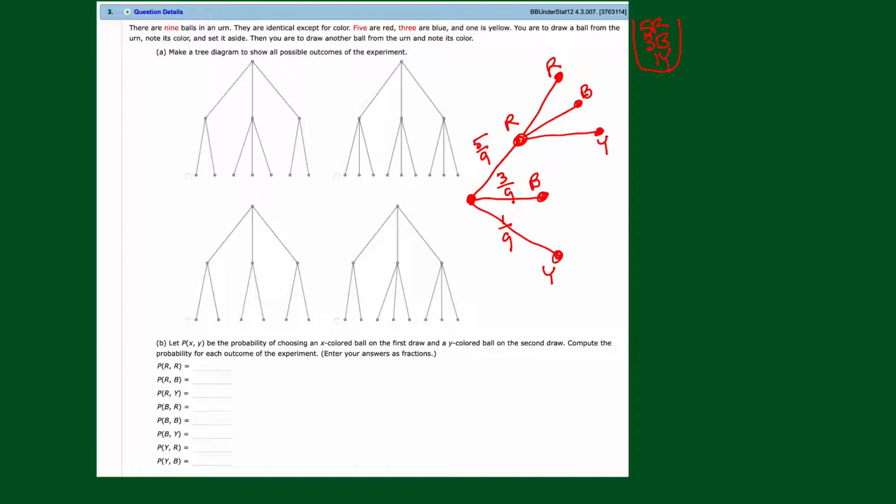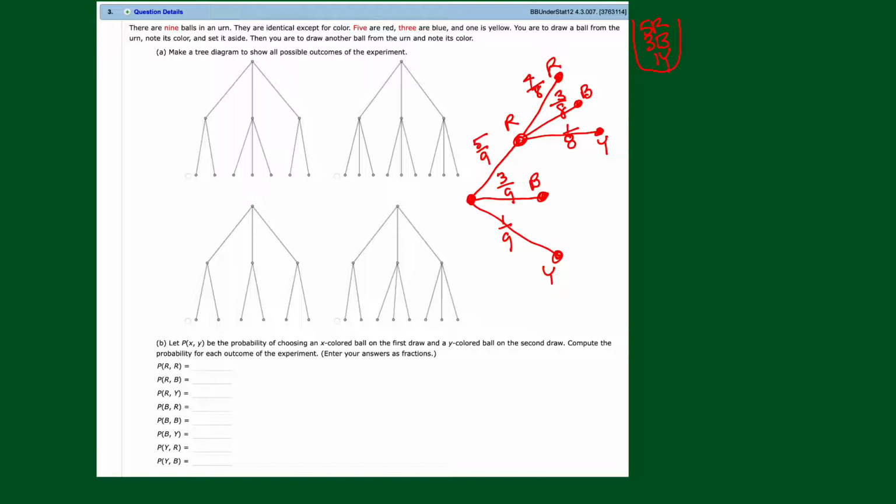What's the probability of getting a red? Well, there's 8 balls that are left, and we got a red on the first, so we left that out. So it's only 4 reds left out of 8 balls. Blue, there's 8 balls left, and we drew a red on the first, so there's still 3 blues in here, and there's still 1 yellow, okay? So 1 out of 8.